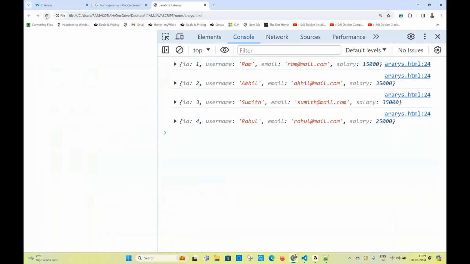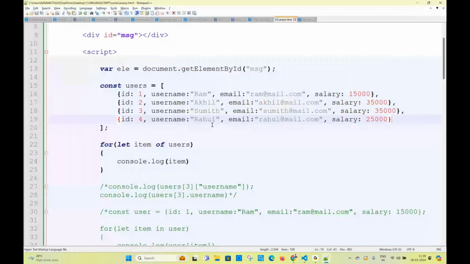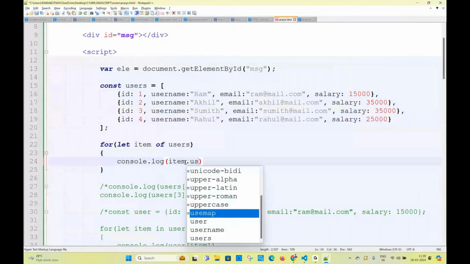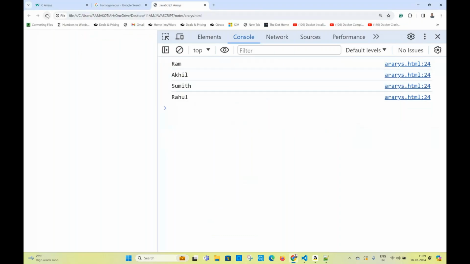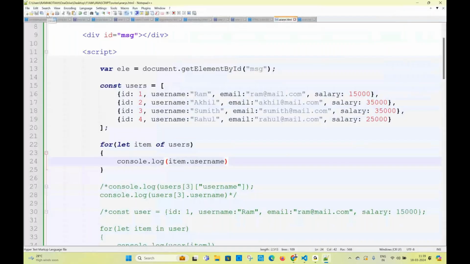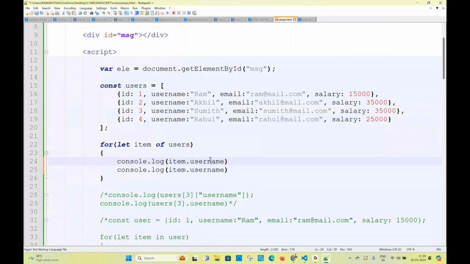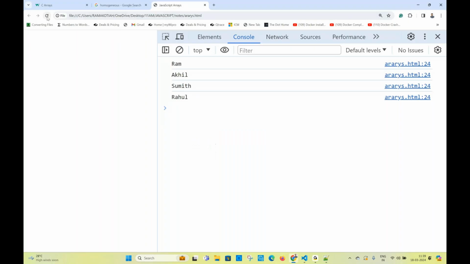So now you see, I am writing item dot username. What will I get? Everybody's username you will get now. Item dot username, because item is what here? Object. So if you want to get the salary, you write item dot salary. Now you see, you are getting the salary.